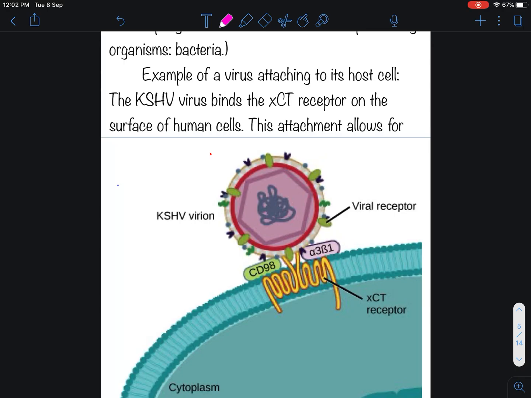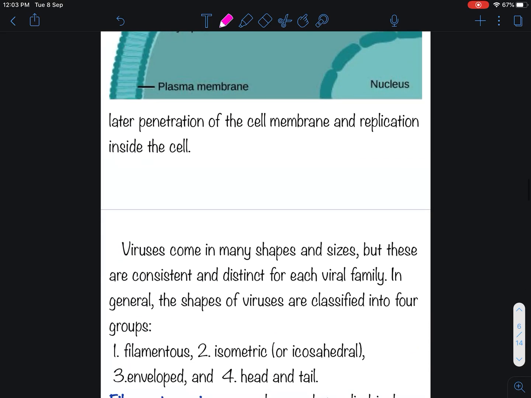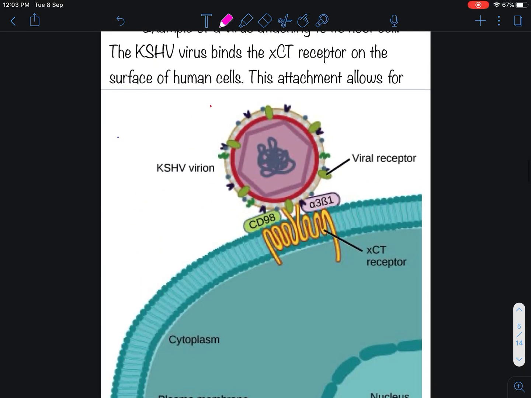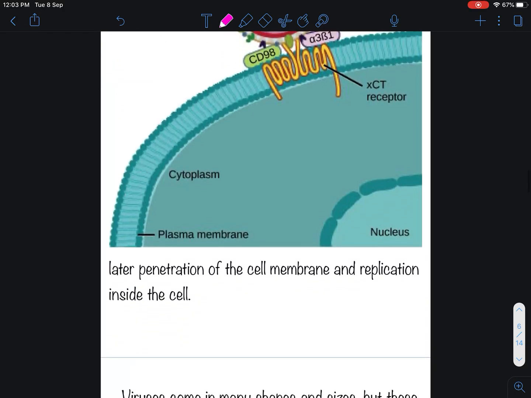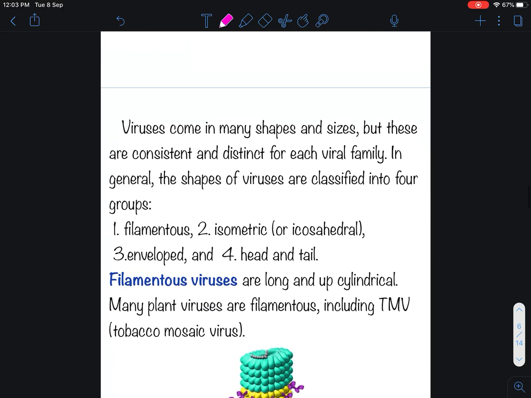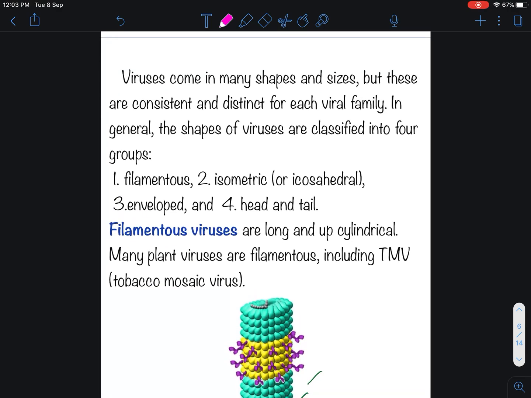Example of a virus attaching to its host cell. The KSHV, Kaposi sarcoma associated herpes virus, binds the xCT receptors on the surface of human cells. This attachment allows the later penetration of the cell membrane and replication inside the cell. You can see in this diagram how the KSHV virus is connected with the host cell by xCT receptors. These are the xCT receptors.